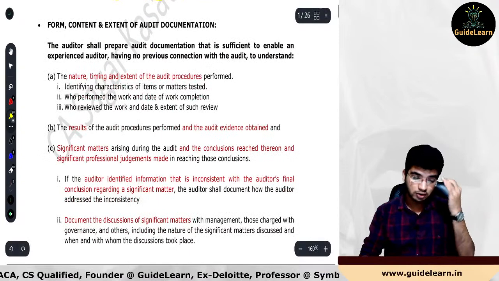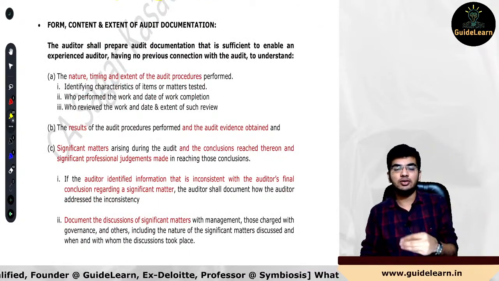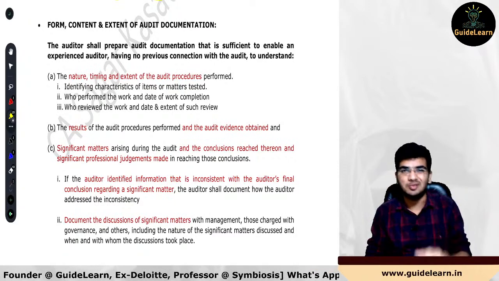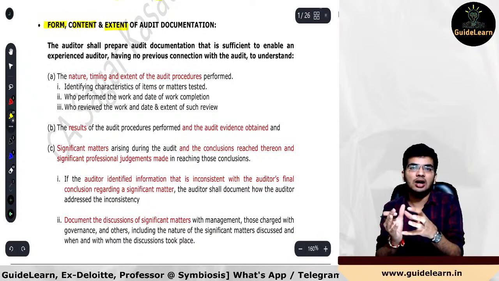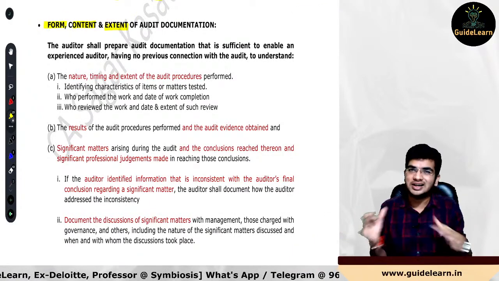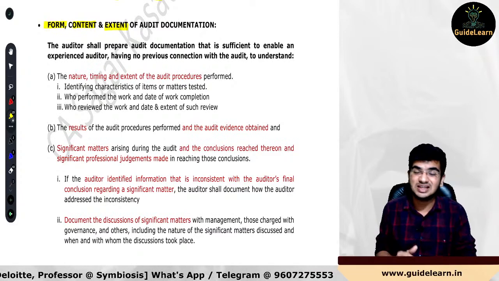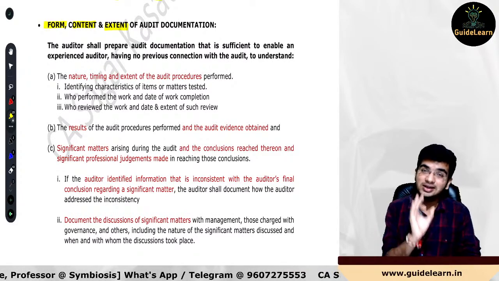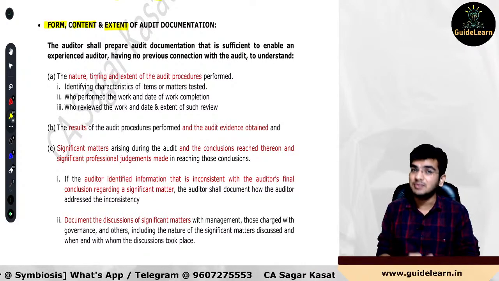Now, very important thing would be how the auditor should prepare the audit documentation. So what should be the form, content and extent? Form is what? How it should be written, oral, it can be any form, but most preferable is what? Your written form, visible, documentary form. Okay, so documentary, it is very important one, and it is easy to prove based upon documentary.